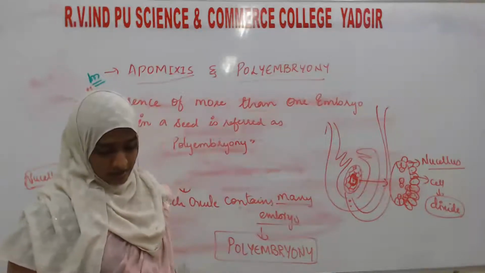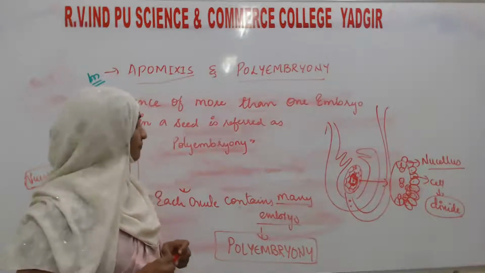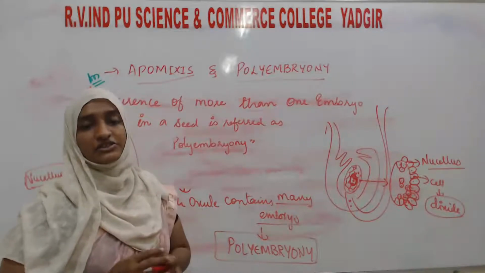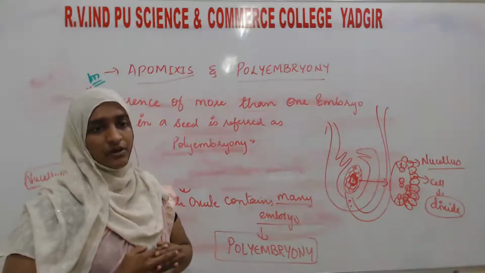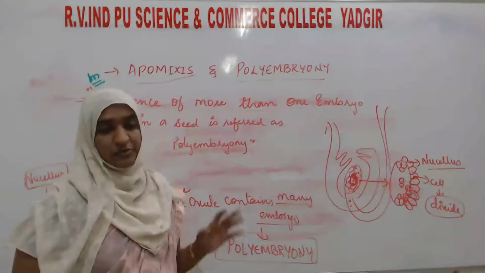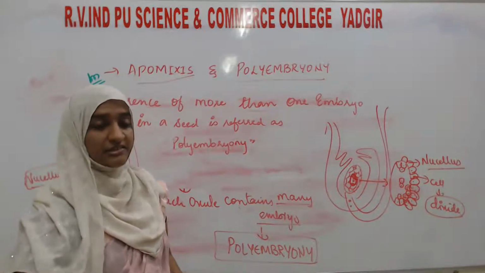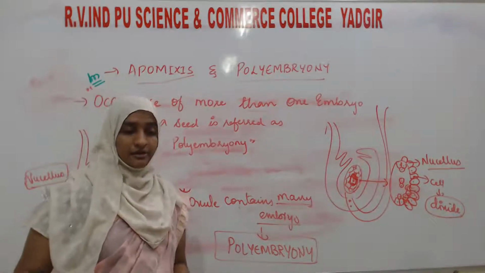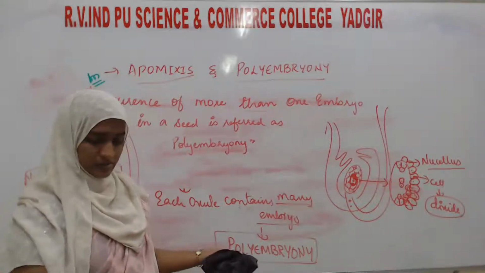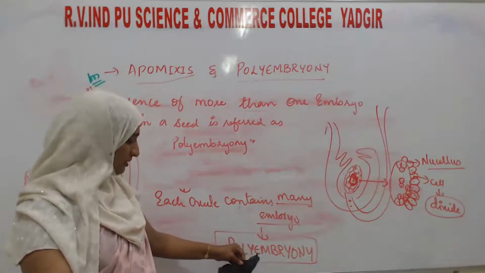That is known as apomixis. So this is about apomixis and polyembryony. Here your chapter completes. Okay, so here I will give some questions for you. This particular chapter will be asked in your theory exam for nearly 12 to 13 marks. That is the reason this is a very important chapter.